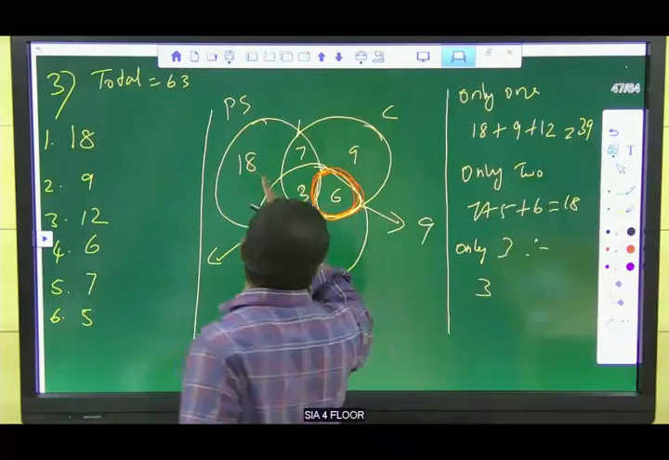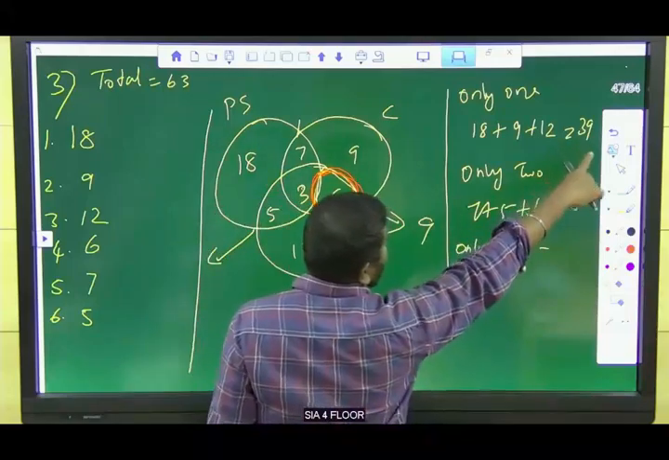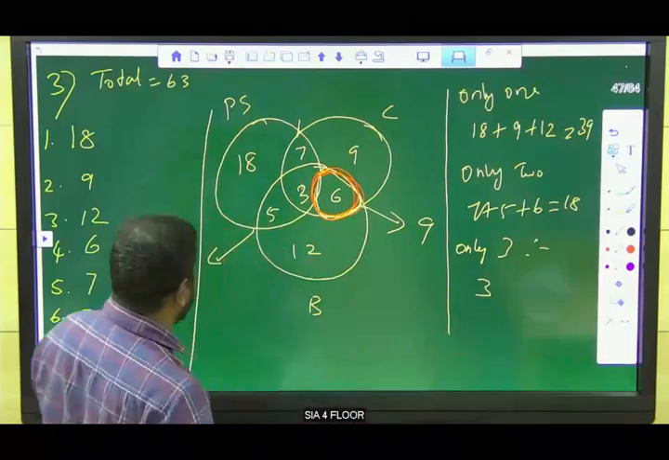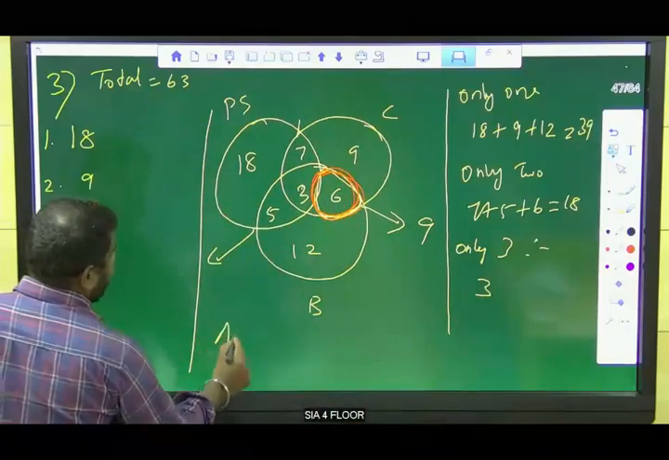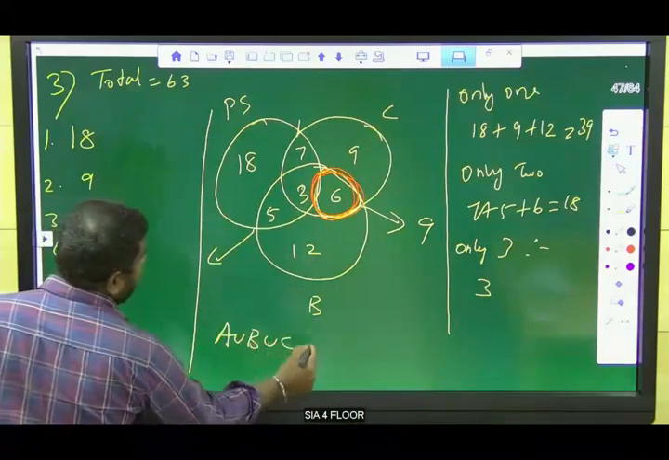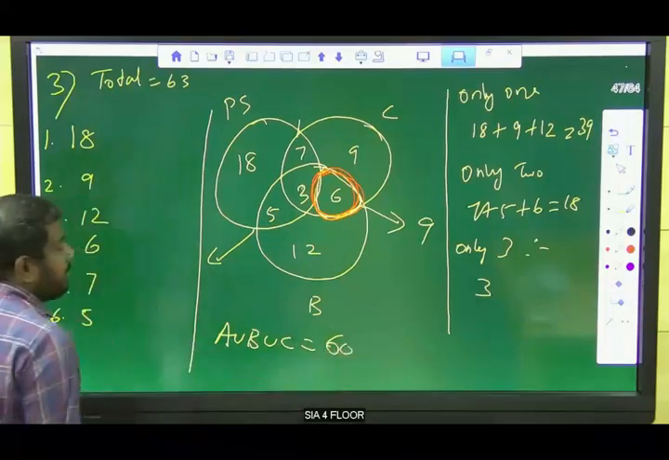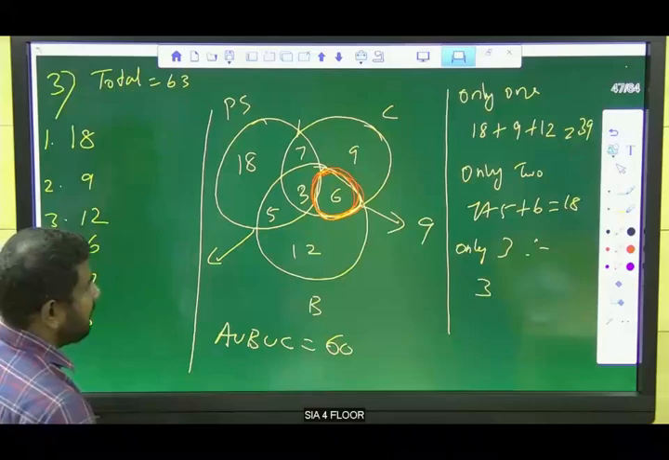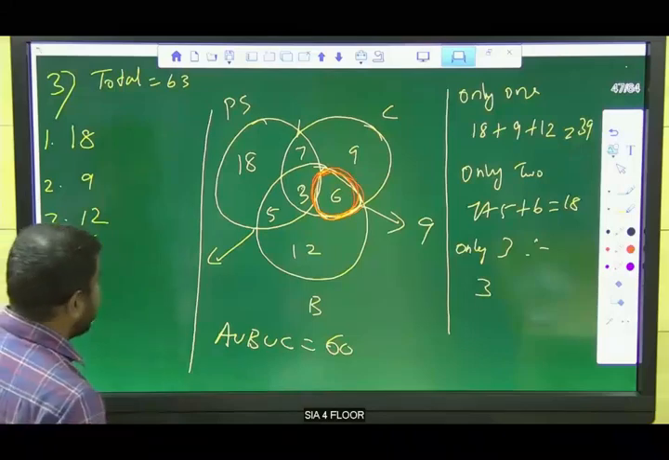So 18 already we know. 39 plus 18 is nothing but 57. 57 plus 3 is nothing but 60. So A union B union C is nothing but 60, right? Clear? 60 is the answer.